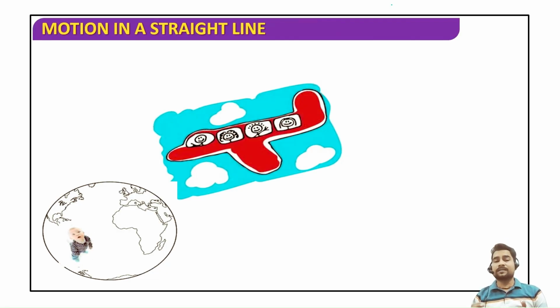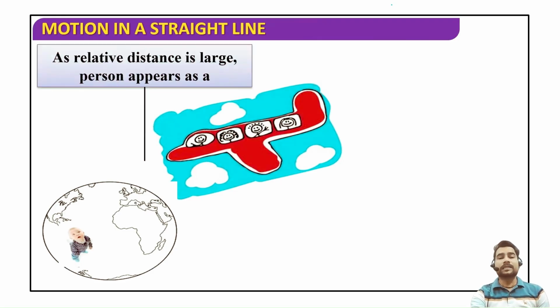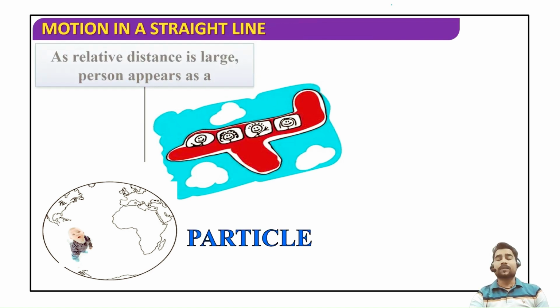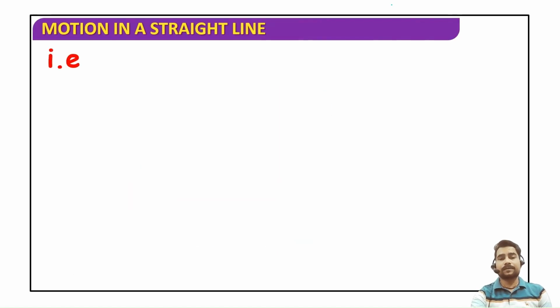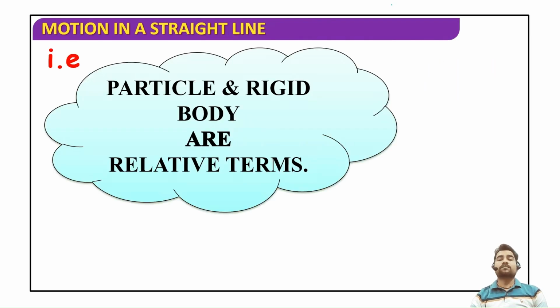In this case, the distance between the two persons is very large, so we are going to consider this person as a particle. So if distance is very large, we treat the object as a particle, or if distance is somehow less, in that case we consider it a rigid body. So particle and rigid body are relative terms.